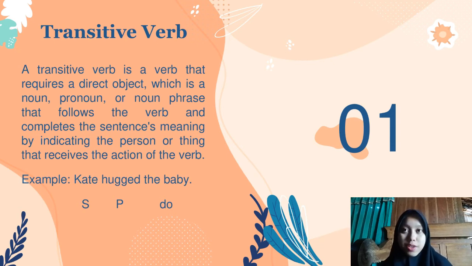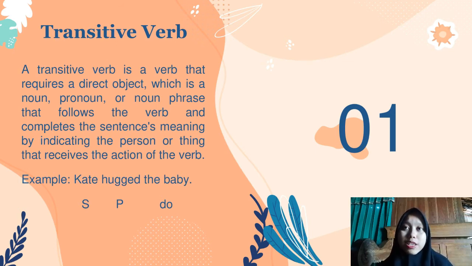A transitive verb is a verb that requires a direct object, which is a noun, pronoun, or noun phrase that follows the verb and completes the sentence meaning by indicating the person or thing that receives the action of the verb. Example is Kate hugged the baby. We can see that Kate is the subject, hugged is the predicate, and the baby is the direct object.